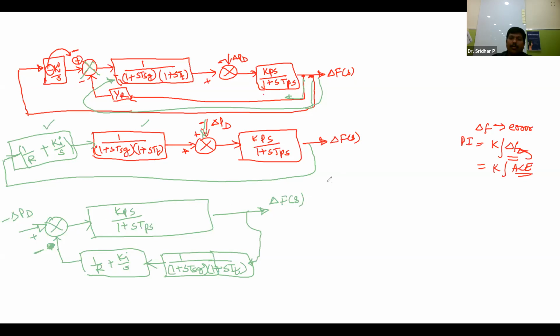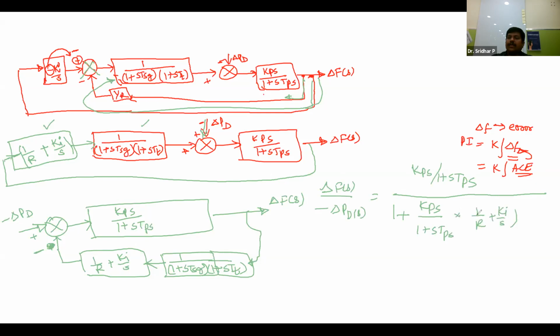Whatever the output is, the output is delta f of s, the input is minus delta Pd of s, and the transfer function is the forward path transfer function Kps by 1 plus sTps, over 1 plus the remaining portion: negative feedback only, plus Kps by 1 plus sTps into 1 by R plus Ki by s into 1 by 1 plus sTsg into 1 plus sTt.